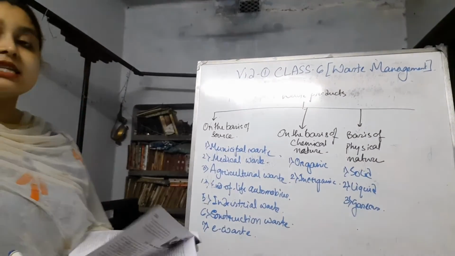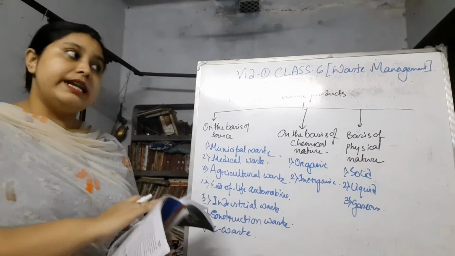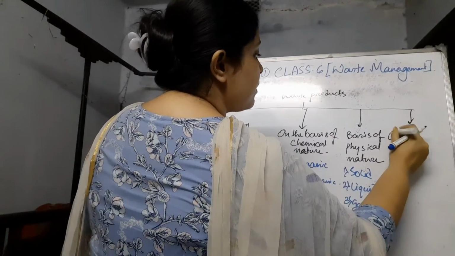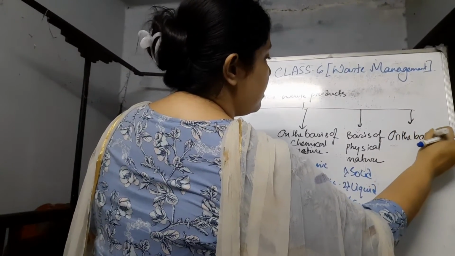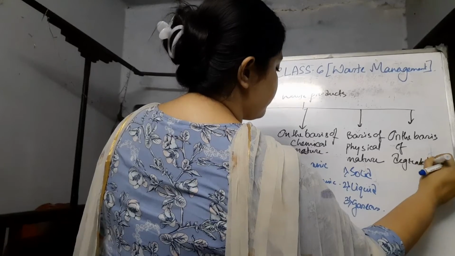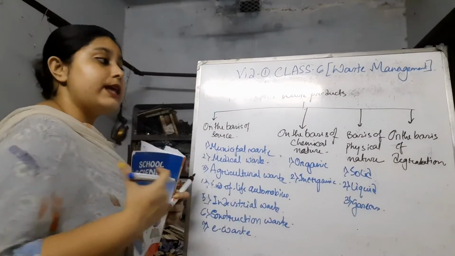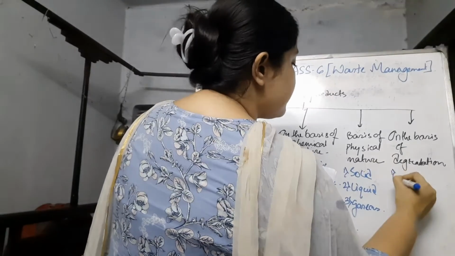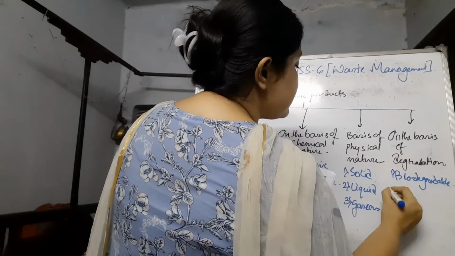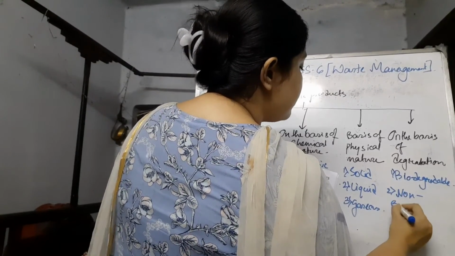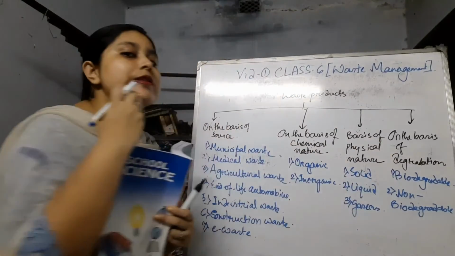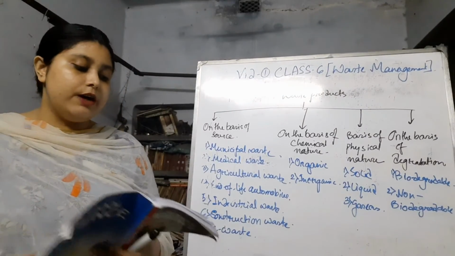The next is on the basis of biodegradability or degradability, you can say. On the basis of degradation, there are two types. That is, one, the biodegradable waste, and the second is non-biodegradable. So these are all the classifications of the waste products.